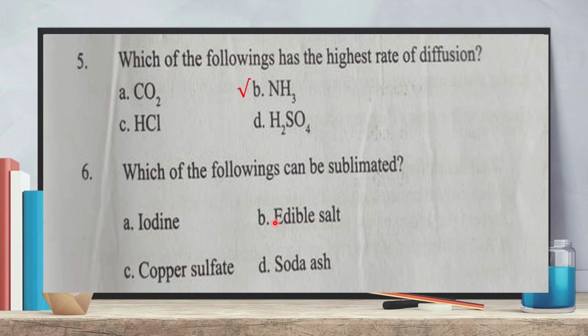Sixth number MCQ, which of the following can be sublimated? You know some volatile matter, where iodine, edible salt, copper sulfate, soda ash. Soda ash means sodium carbonate, Na2CO3. Here look, only iodine is a volatile matter. So iodine can be sublimated. Our correct answer is iodine.